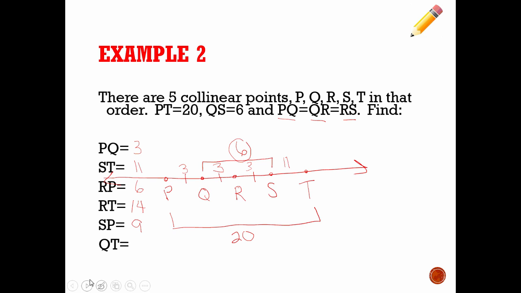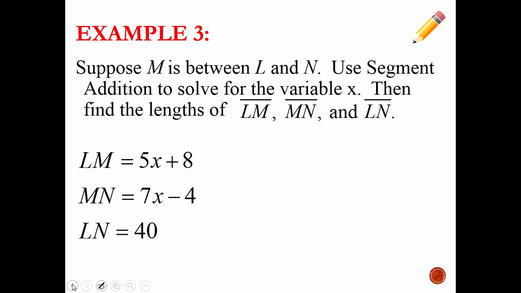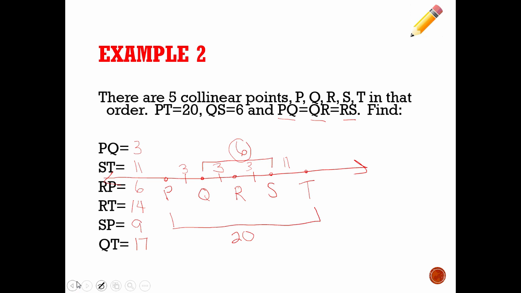And then Q to T, careful now, Q to T all the way over, that would be 17 if you added all those numbers. So we can find anything, let me go back, using a good diagram. So if you don't have a good diagram, make sure you draw one. Listen to those descriptions given to you in words, or if they're given orally by somebody else, listen to the description and then draw that good picture and you'll be able to find any missing segment you need.